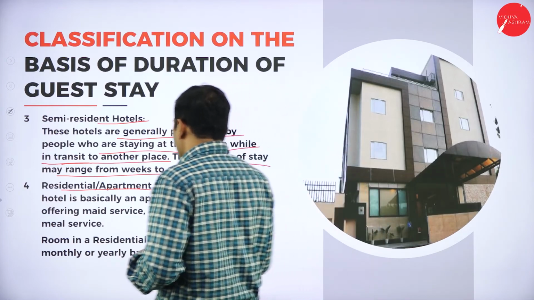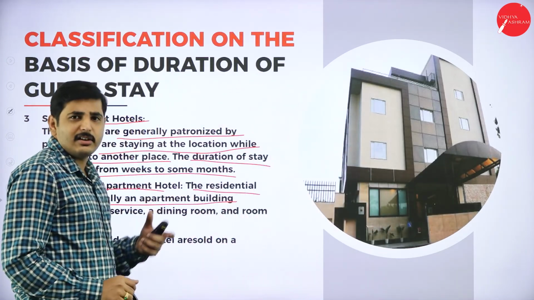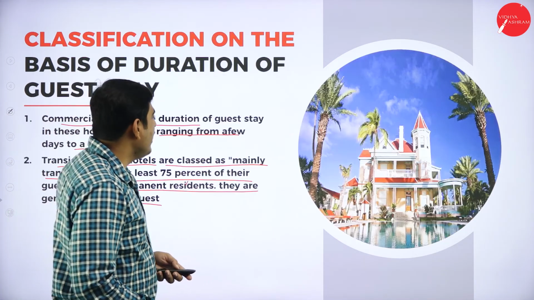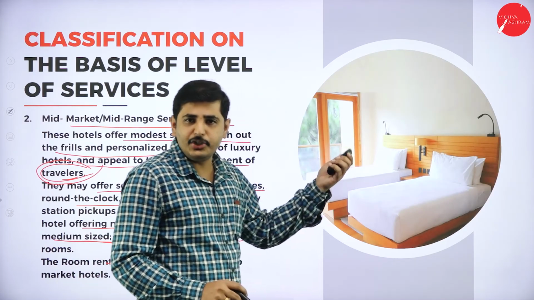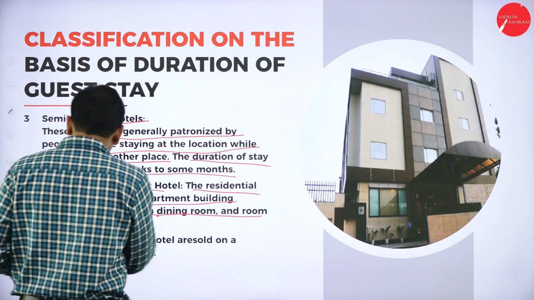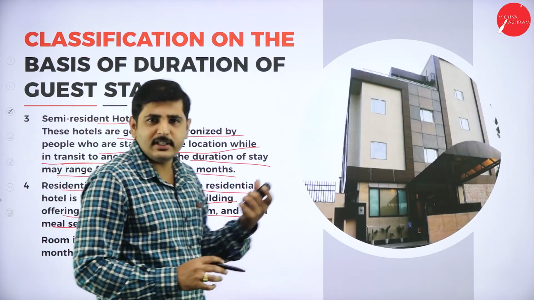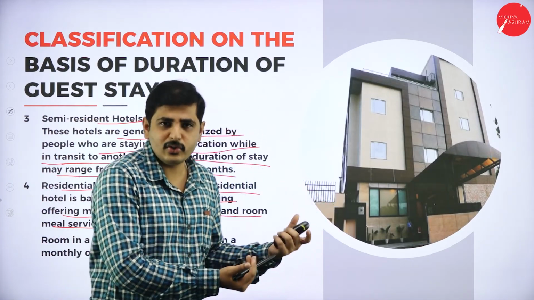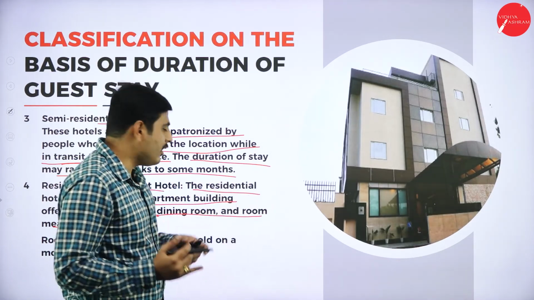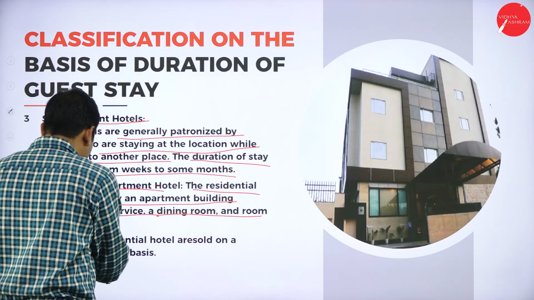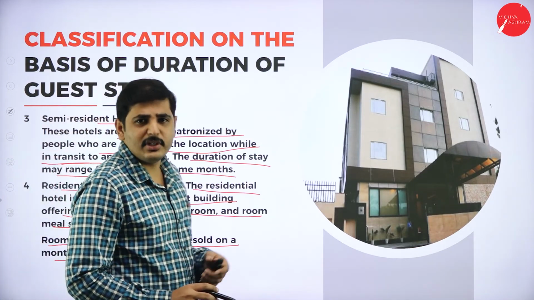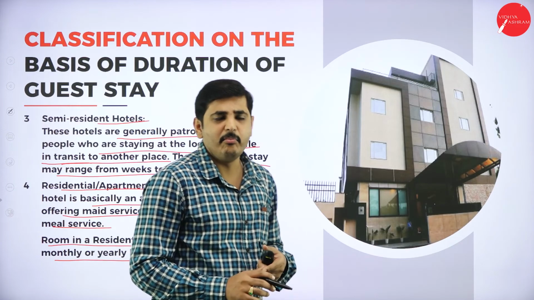The residential hotel is basically an apartment building, usually offering a mid service. Offering a mid service means what? It is not luxurious and it is not budget either. There is a dining room and room meal service, and also some kitchens because it is an apartment. In an apartment there will be a bathroom, a kitchen, a restroom, and also some hall. Like this they provide the service. Residential hotels are sold on a monthly or yearly basis.